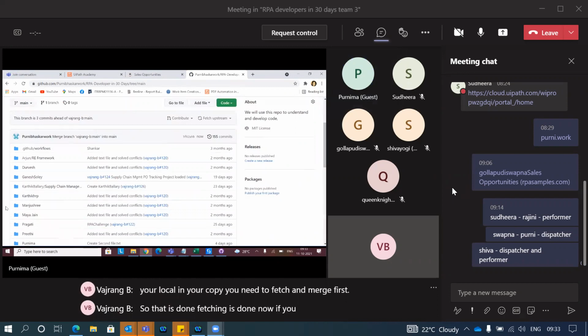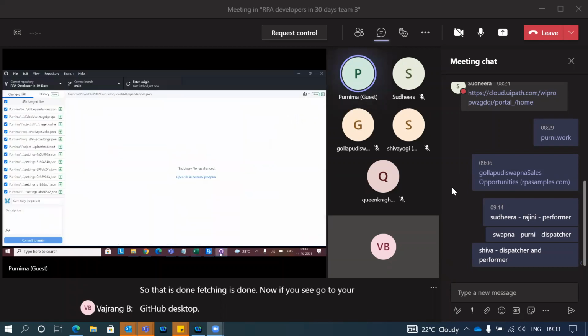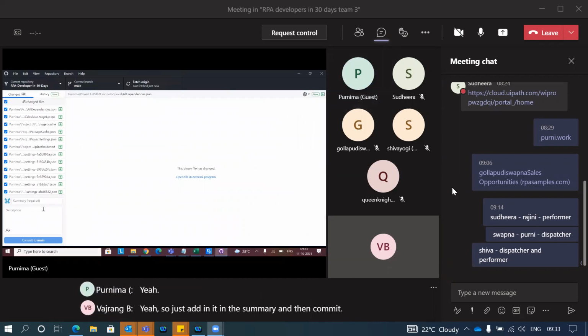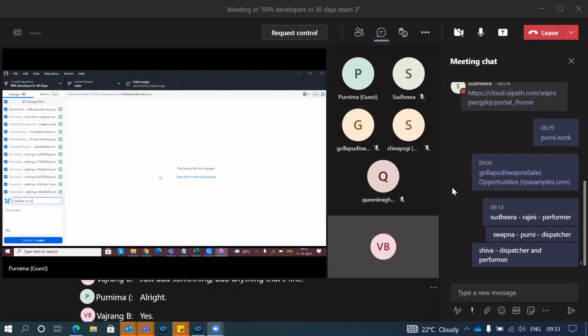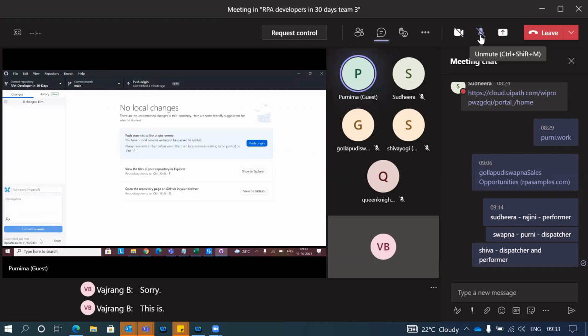Now go to your GitHub desktop. Just add something in the summary, add anything, that's fine, and then commit. Push changes to origin.